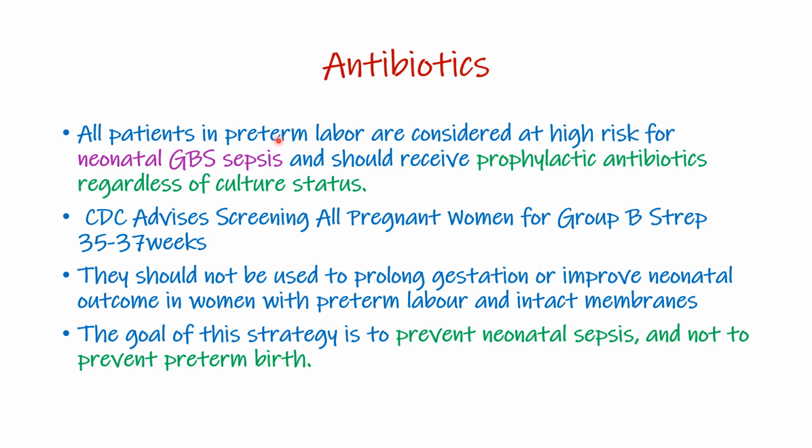So you also have to give antibiotics, and they are given in all patients in premature labor. All patients in premature labor are considered to have increased risk of neonatal group B streptococcal sepsis and should receive prophylactic antibiotics regardless of the culture status. So even if the culture is negative for group B streptococcus, you still have to give prophylactic antibiotics. The CDC advised screening of all pregnant women for group B streptococcus at 35 to 37 weeks.